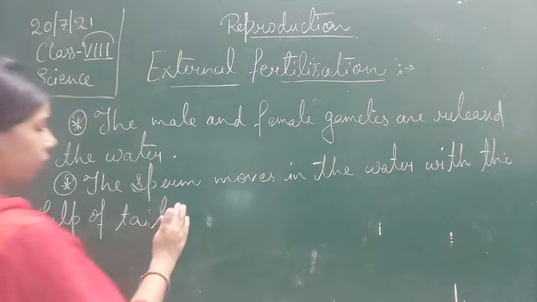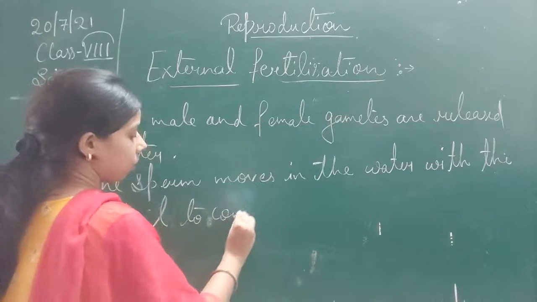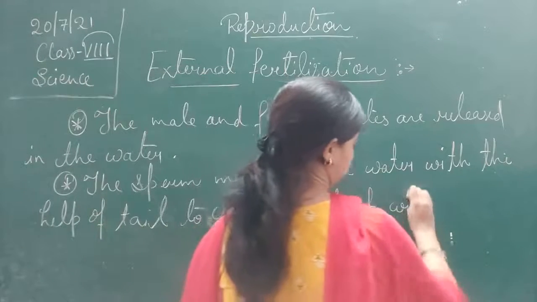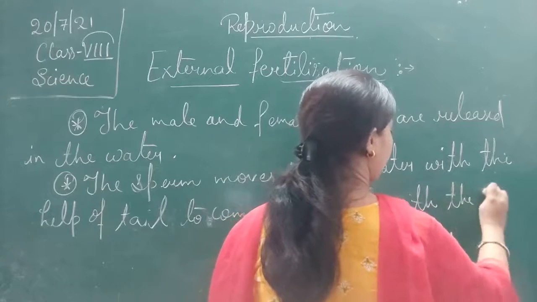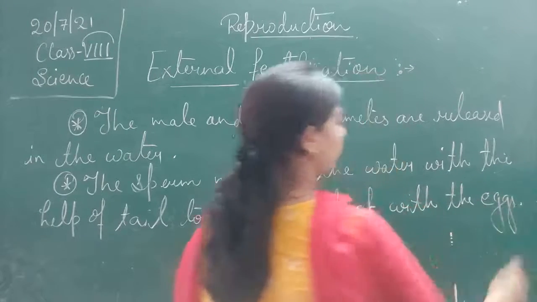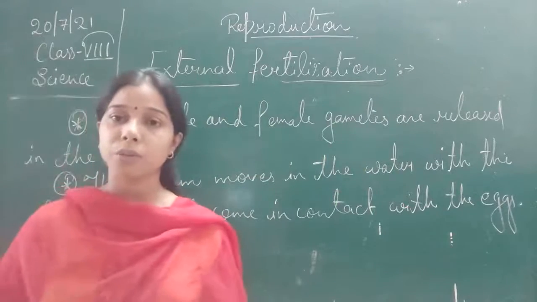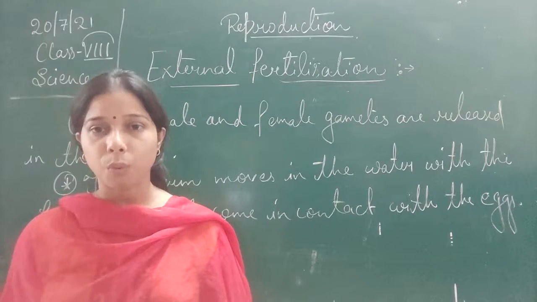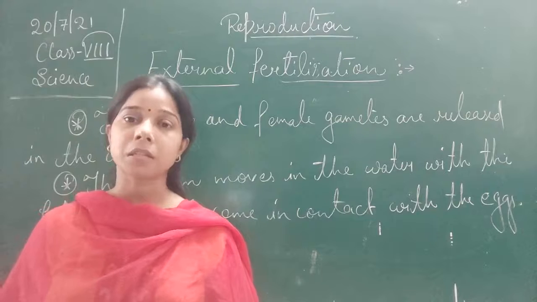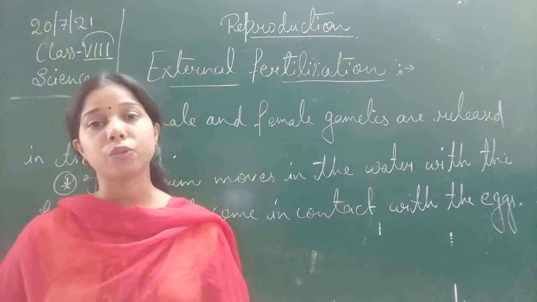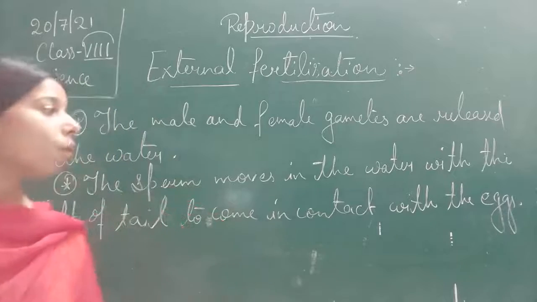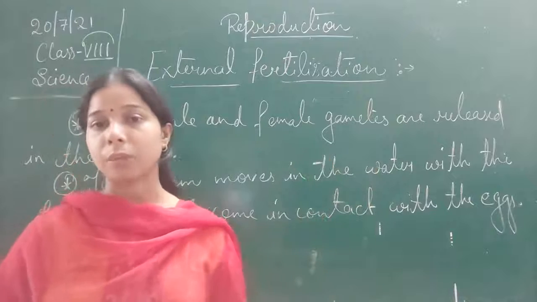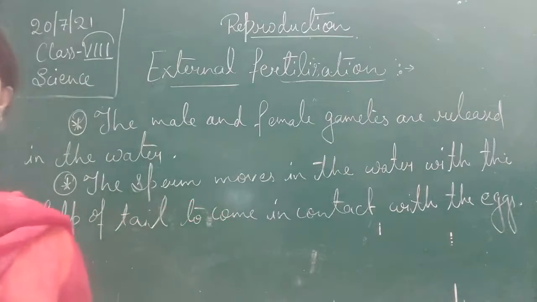To come in contact with the eggs. Basically, both of them release their gametes in the sea, in the lake, in the pond, or in the water itself. And the sperm, since it consists of a tail, moves with the help of the tail and fuses with the ovum, or the egg, when it comes in contact with the egg.